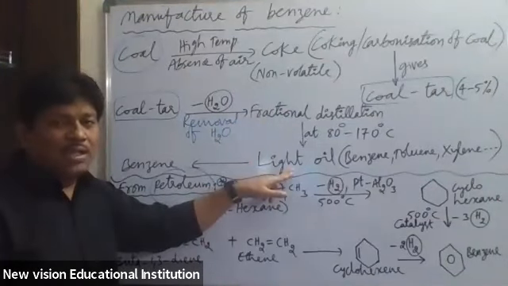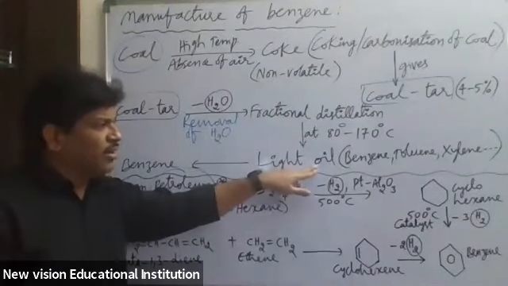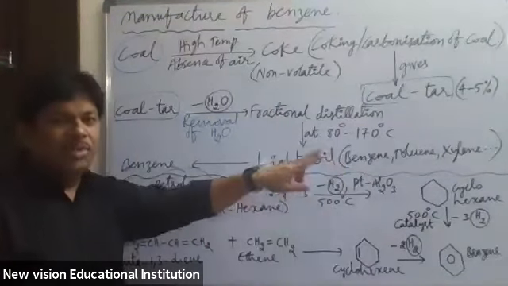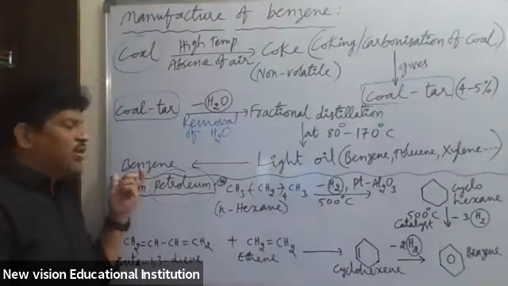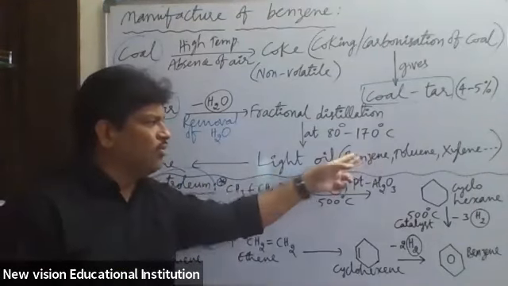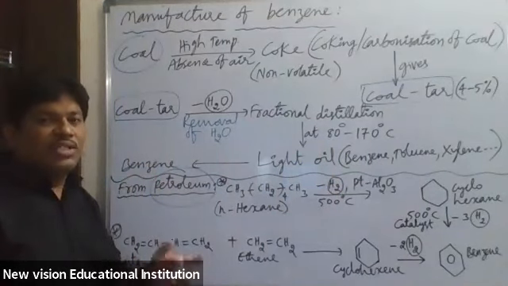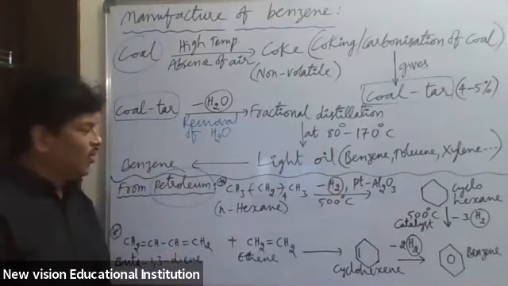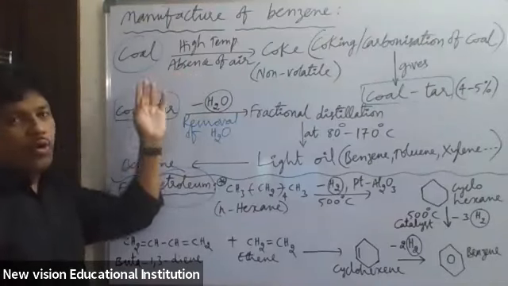Here light oil is an important substance. This light oil contains benzene, toluene, xylene, many types of organic chemicals. From this light oil, finally we can get benzene. We can separate different components of the light oil to obtain benzene. So this is the manufacture of benzene on a large scale. It is one of the methods of manufacture of benzene from coal.